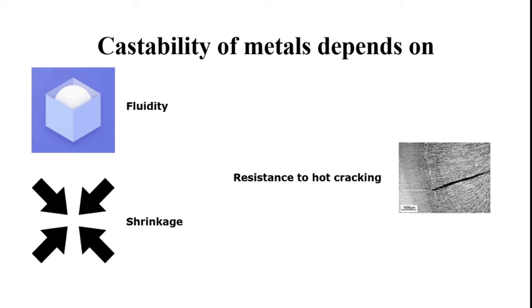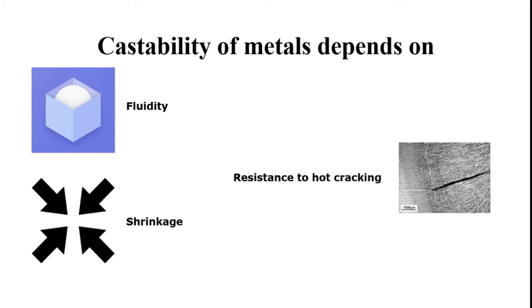Fluidity is usually evaluated by pouring the metal into a narrow spiral mold cavity and measuring the length of penetration of the metal before it solidifies. So fluidity has important significance for castability. Now you are aware of what fluidity is, and the next factor is shrinkage.